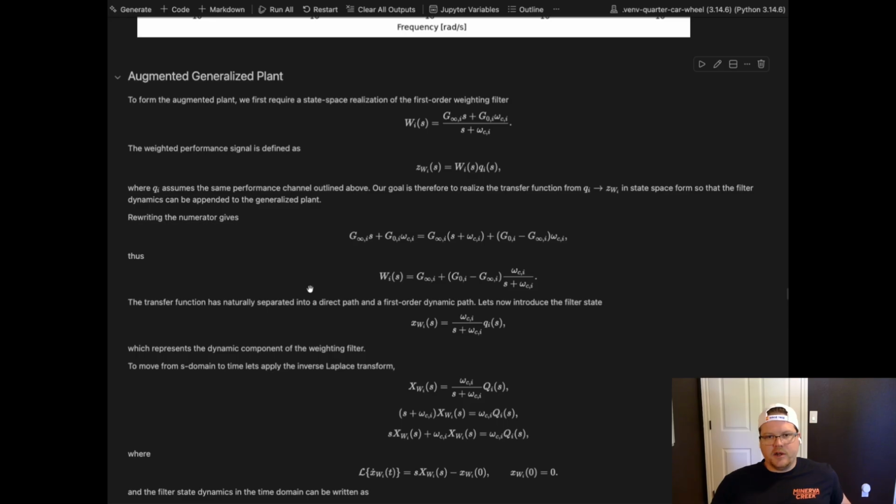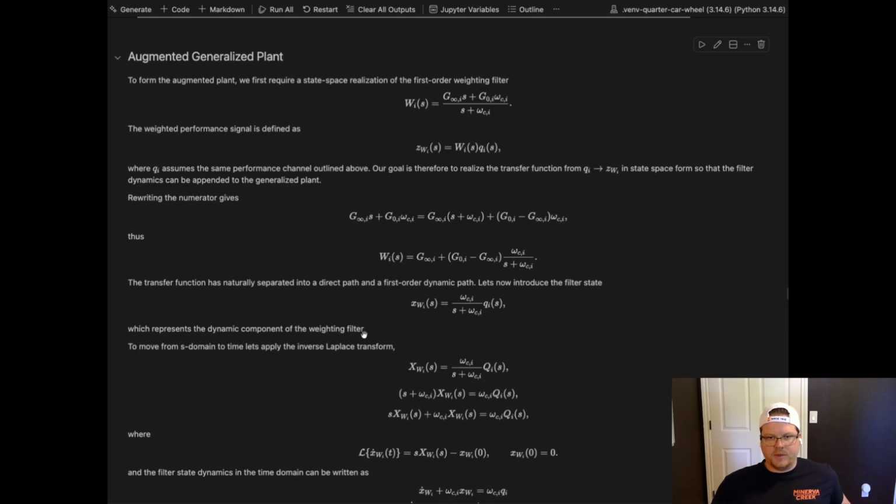So this next part is a little bit trickier. It kind of took me a couple of times to get through and make sure that it was looking correct. So we have our first order weighting filter here as a compensator, and so the performance weight then is ZWI of S, WI of S, QI of S. And again, that's following the similar thing as before with the WQ going to the performance channel, right? So that's the same outline. It's just a function of S now.